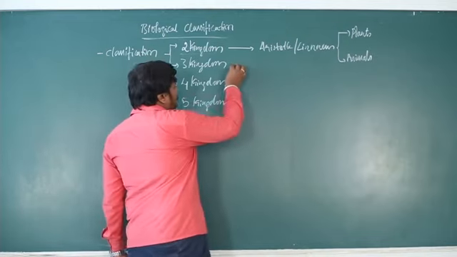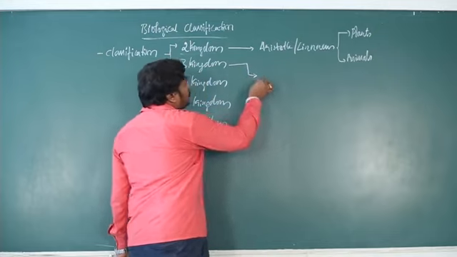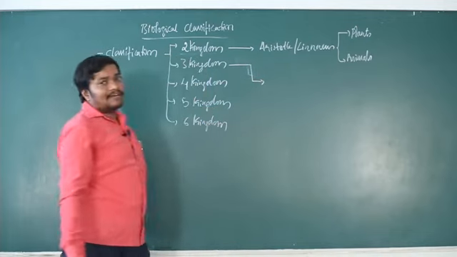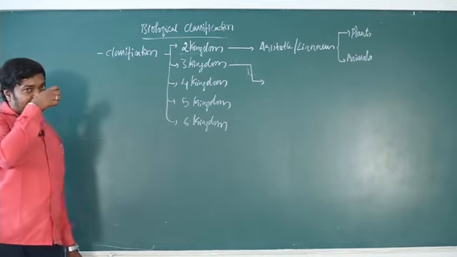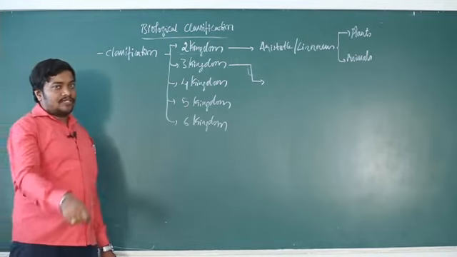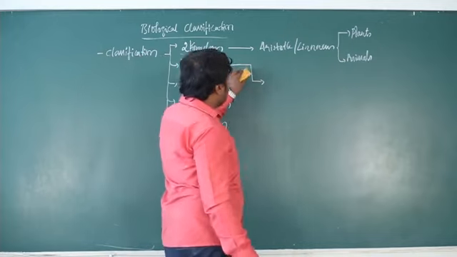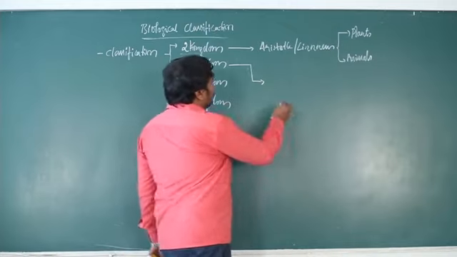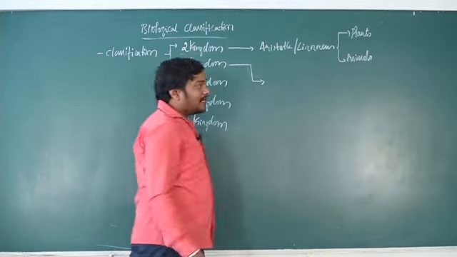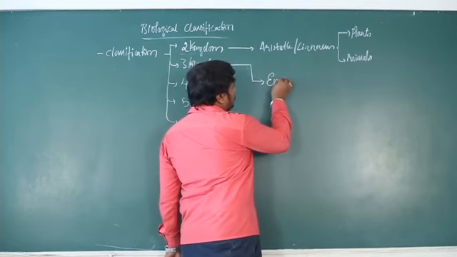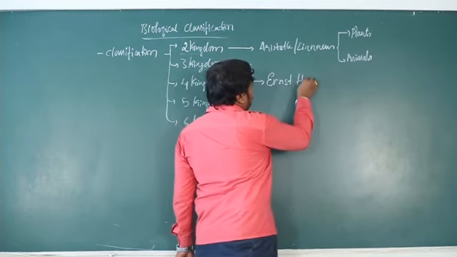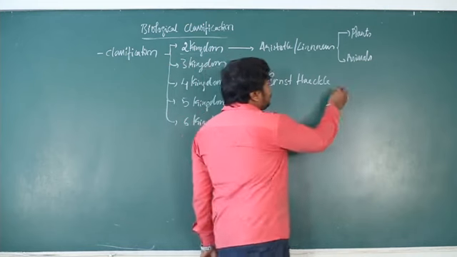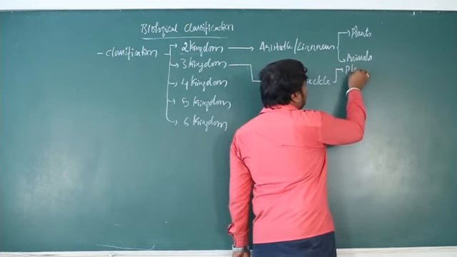So later, with the advancement of science, there is a need to propose one more system of classification. That system of classification is 3 kingdom classification. Okay. So in a 3 kingdom classification, one more kingdom was introduced. The new kingdom that was introduced in the 3 kingdom classification is Protista, and it was proposed by Ernst Haeckel. Ernst Haeckel proposed a 3 kingdom classification, and he introduced a new kingdom along with plants and animals.